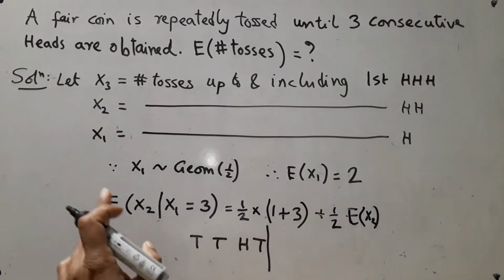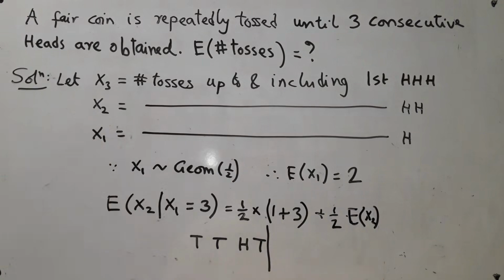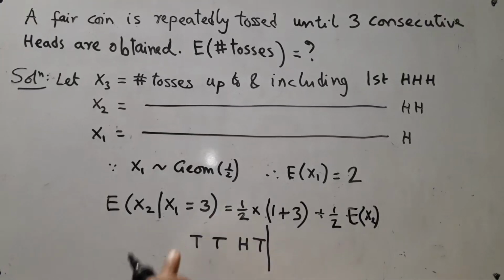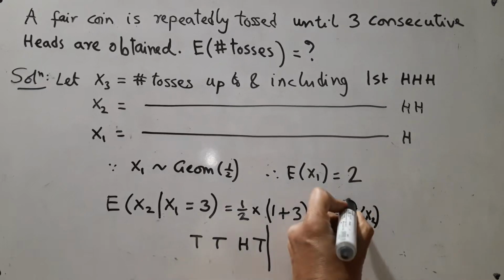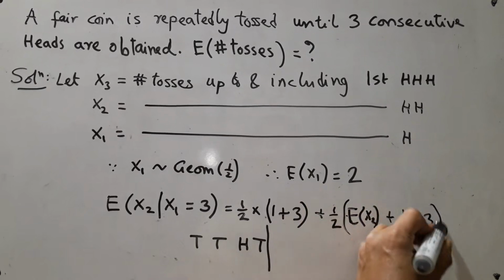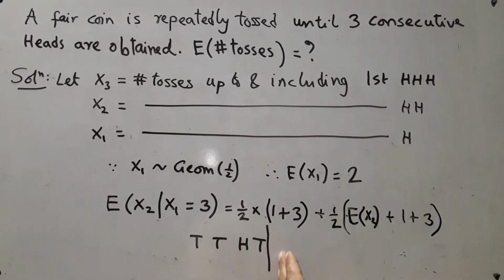So the quantity that you are trying to find out originally, the expected value of x2, you will get back all over to that again. But there is a little bit of catch. The catch is you have already wasted 4 steps. Right? You have already wasted 4 steps. So it is this, plus 1 plus 3. So you will again have the same expectation all over again, but this after wasting 4 steps.